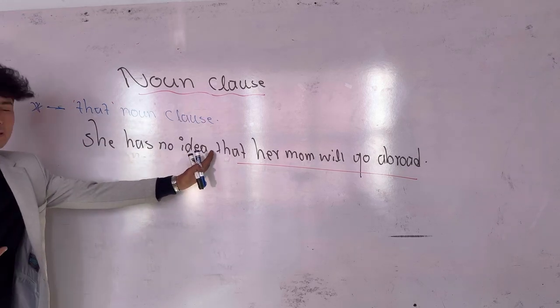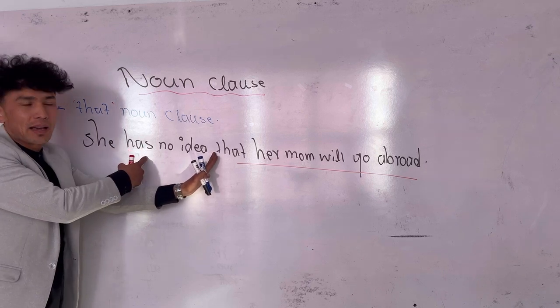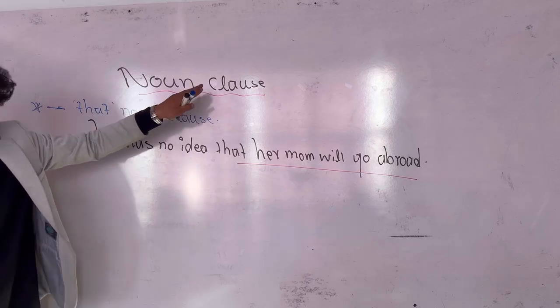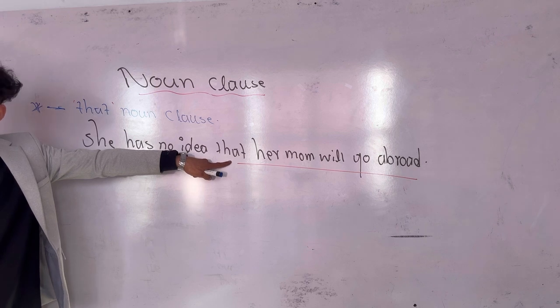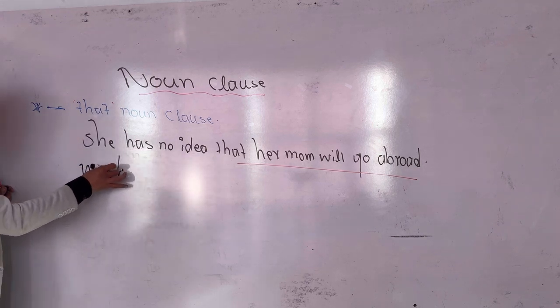He has no idea. She has no idea. This is an independent clause. That is a dependent clause. This dependent clause is called a noun clause. In this noun clause, what is it called? That noun clause. Because it started with that. You understood? Okay.